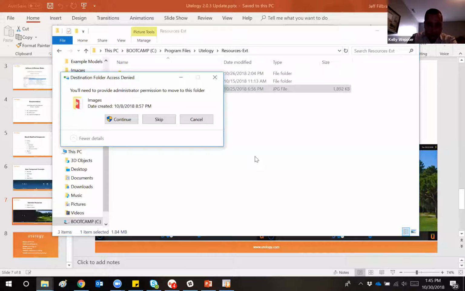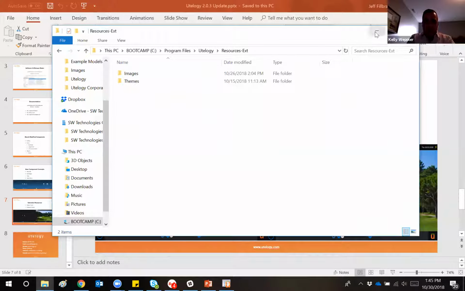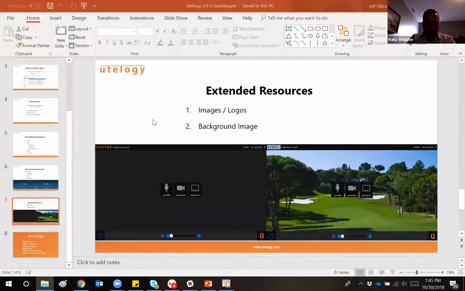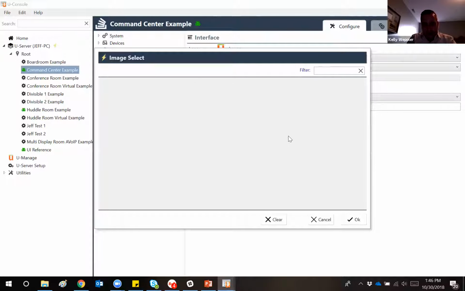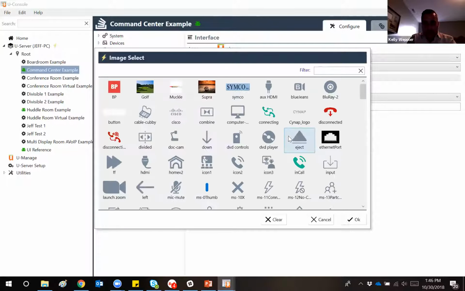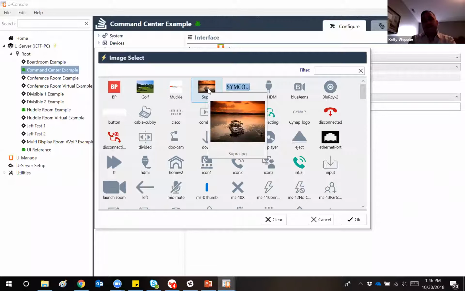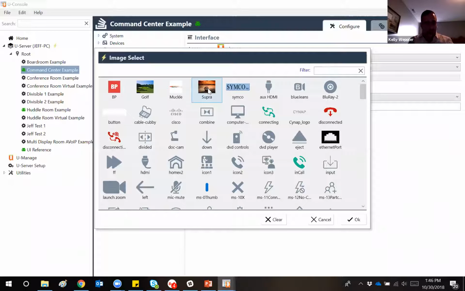And so now, anytime you go to choose something from the image library, if I go back in this command center example model file, for instance, and go to my interface page, you can see the logo that's currently selected is this. I can go ahead and click on that. It's going to reference my image library. And you can see already that it's referencing those images in my extended resources. So we're going to check the extended resources folder first to see what's available in that directory path. If there's anything there, great, we'll grab it. And we're going to include that as well as the originals in the standard resource path there.